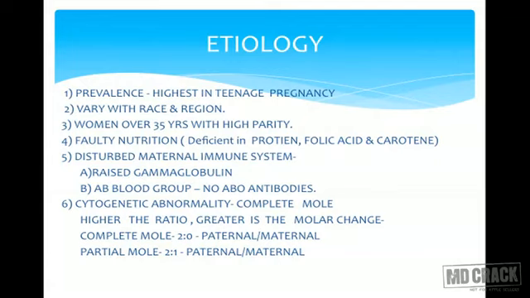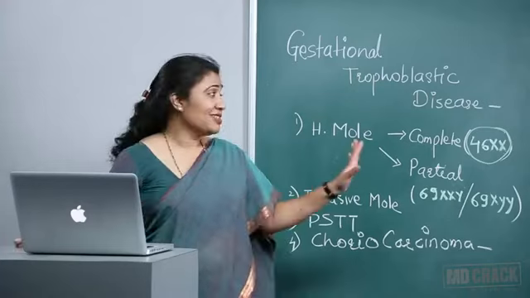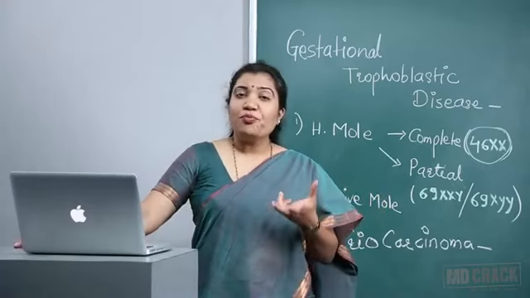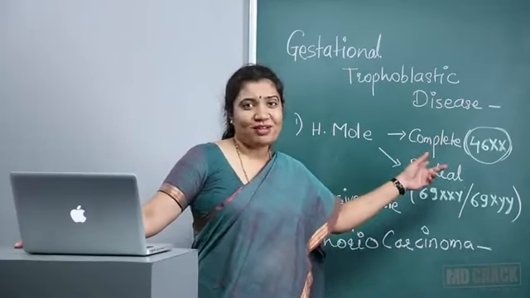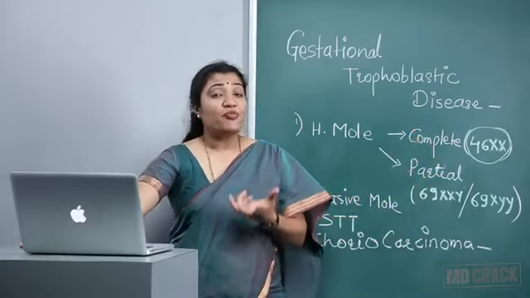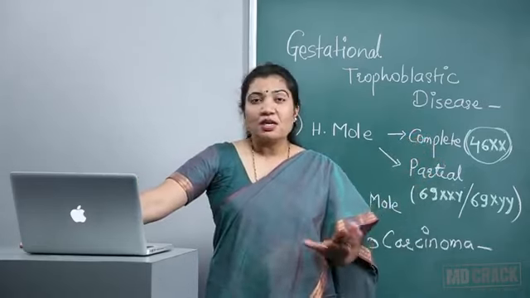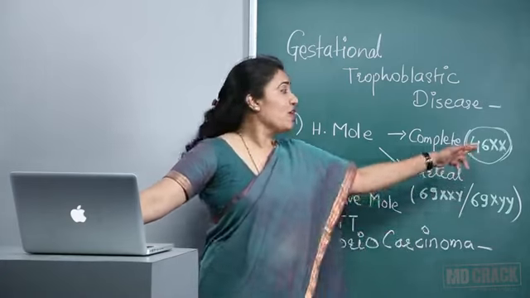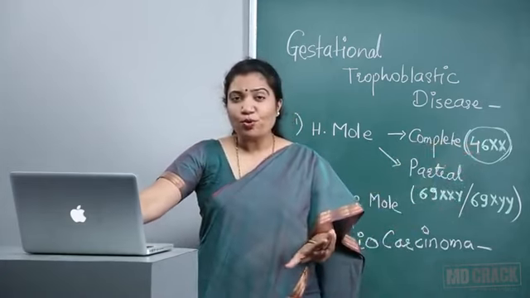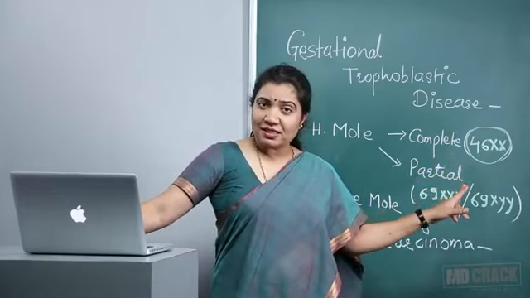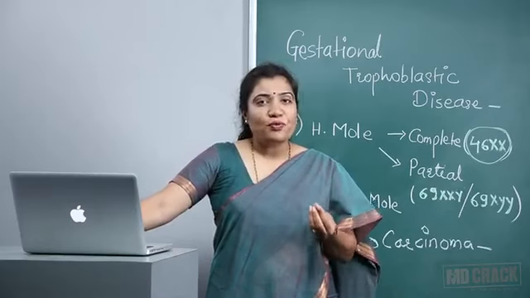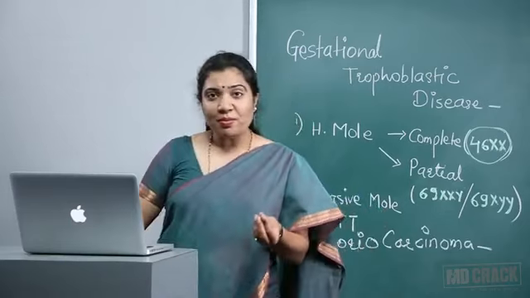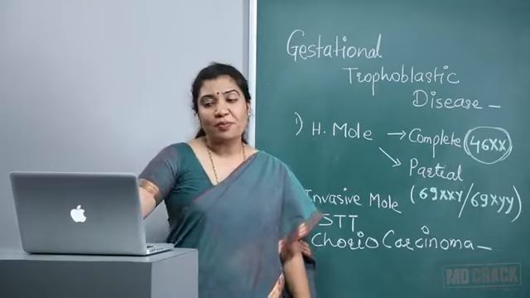2:0, paternal chromosomes in pair, 2, and maternal absent. This tells you the importance of having a mother. If maternal chromosomes are absent, no baby can be formed, only a mole can be formed. So this is how you can remember. If maternal chromosomes are absent, a baby cannot form. Even though the father tries to duplicate its own chromosomes, there can be 46XX, but they are of no use. There will be no baby, only cysts would be formed. So again, to remember, the mother is very important to have a baby.